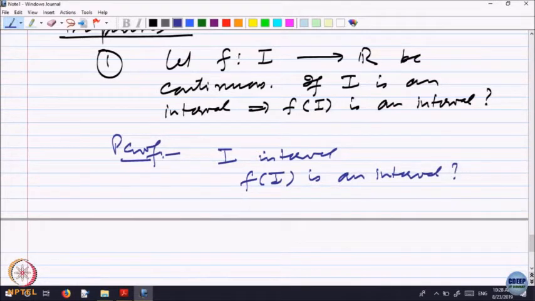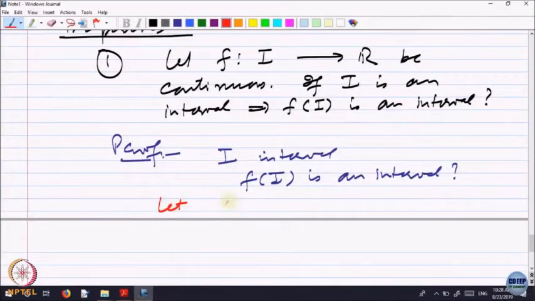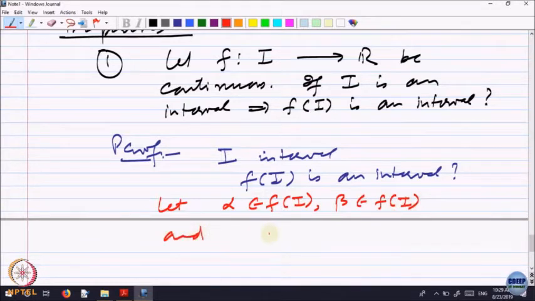How do I prove f of I is an interval? The only way we know is to take 2 points in that set, take a point in between, and that should also be in that set. So, let us take alpha belonging to f of I, beta belonging to f of I, and let alpha be less than beta.